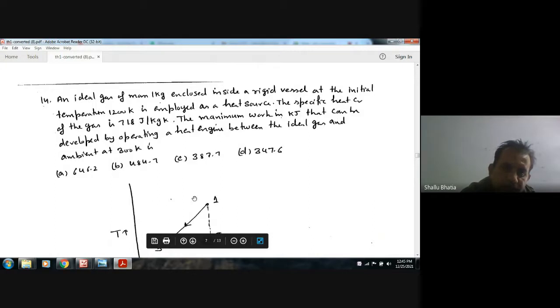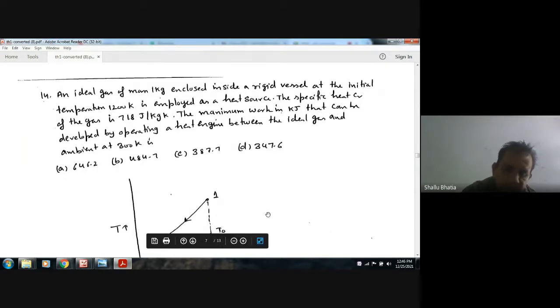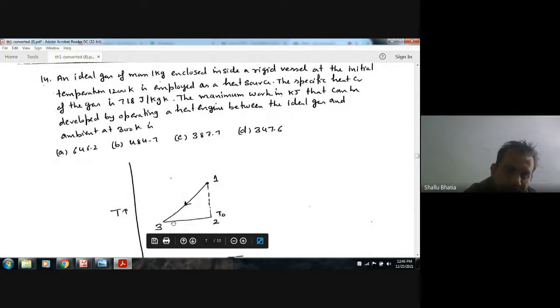So here the condition one is at 1200 Kelvin. The gas is at 1200 Kelvin, and it is to be used, and the heat engine is to be operated between the ideal gas and an ambient temperature. The ambient temperature is condition 2, and this temperature T naught is 300 Kelvin.